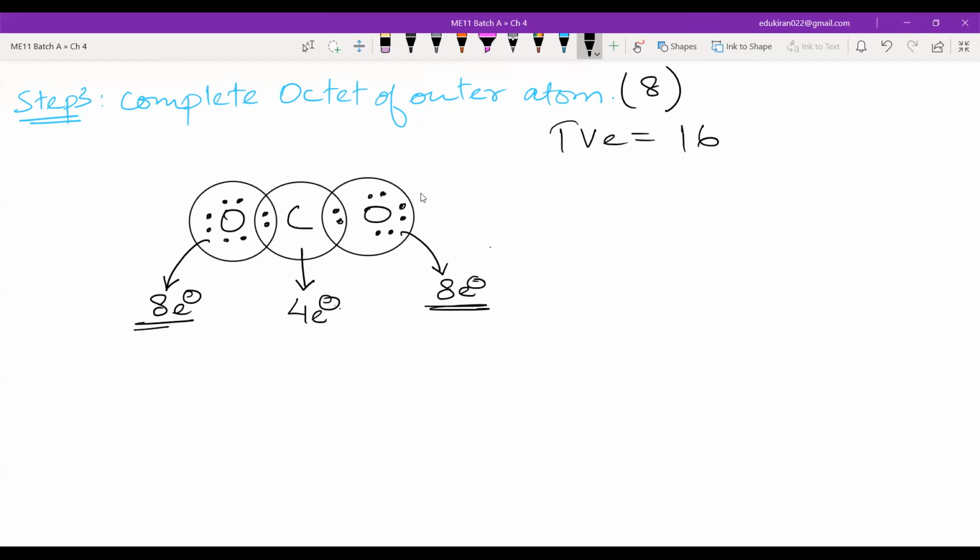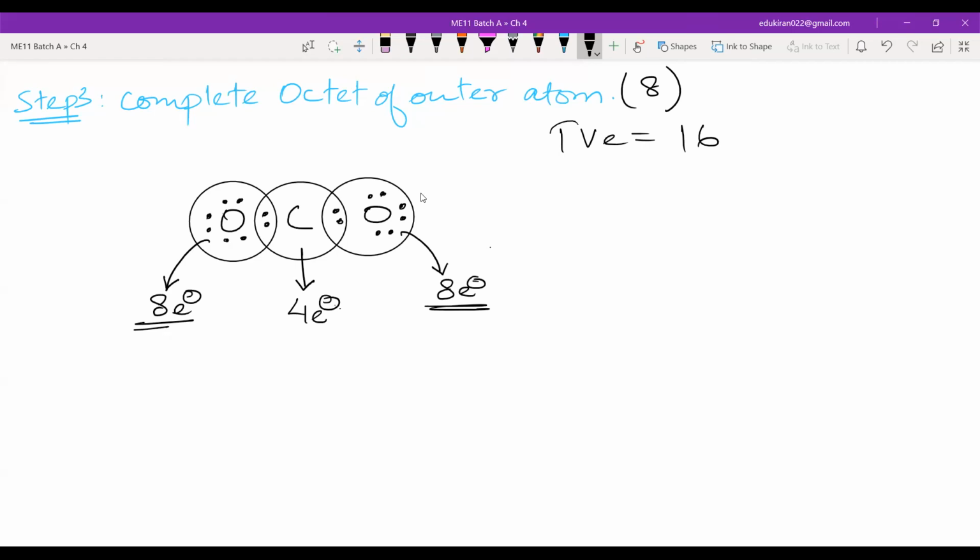So what will carbon do? Carbon will say, see oxygen, I'm not asking for electrons, I'm just asking that you share your electrons. Oxygen will ask, how many electrons do you need?